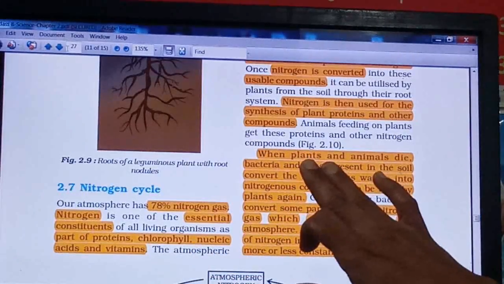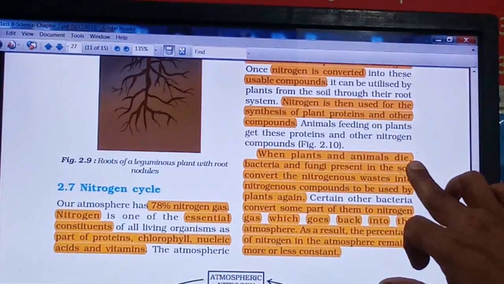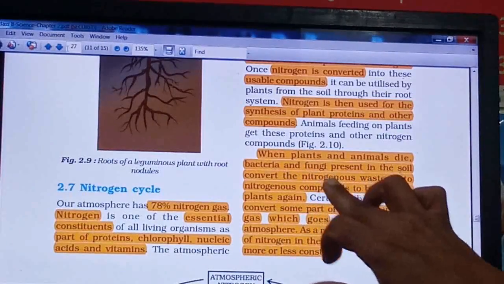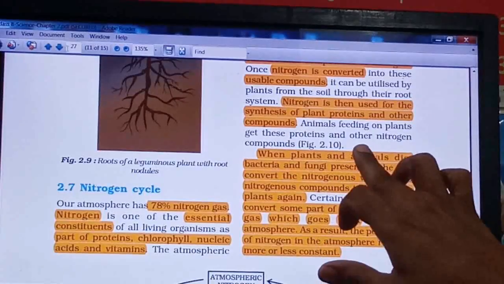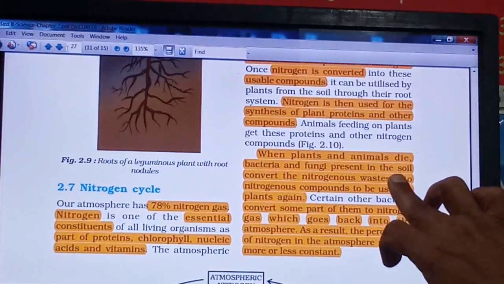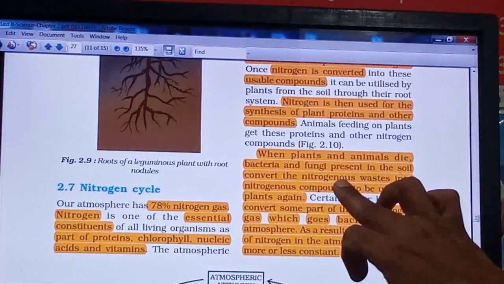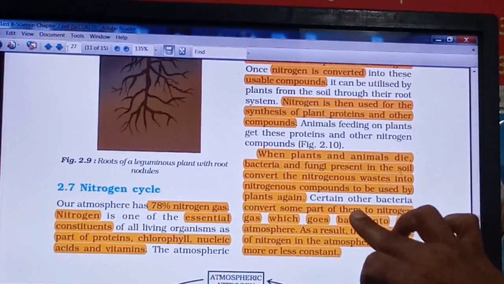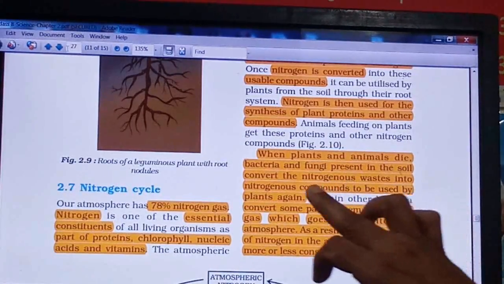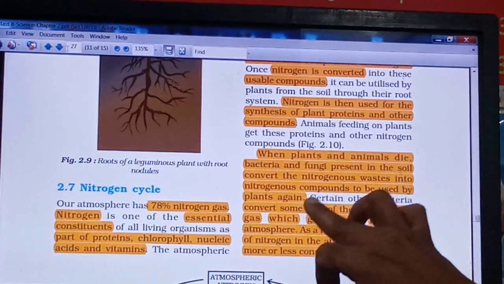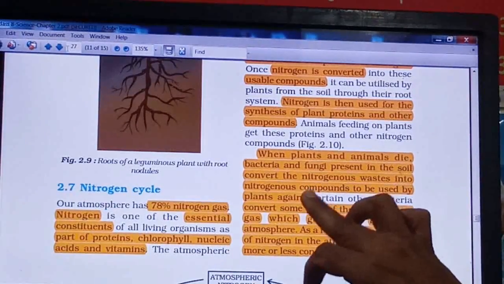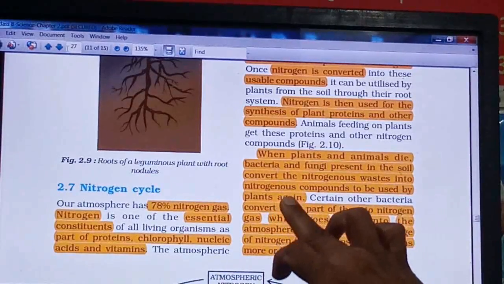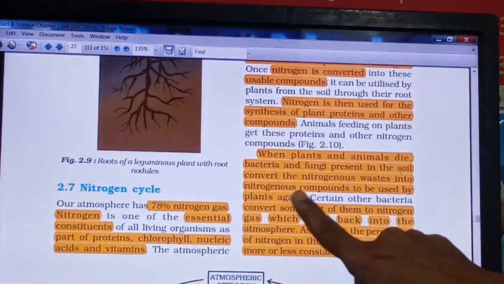Or whenever these plants and animals die, bacteria and fungi decompose them and release the nitrogenous compounds back into the soil by converting them into nitrogenous waste. So this nitrogenous waste finally comes back into the soil once again. Again these simple forms of nitrogenous compounds are absorbed by the plants, and the same cycle is repeated.